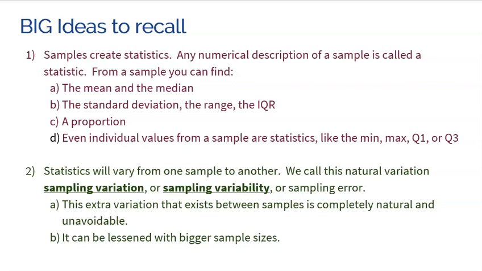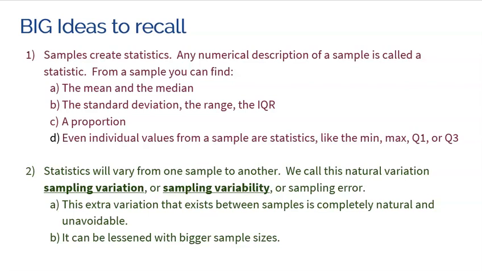So the big ideas that we need to understand before we can even process what's in this unit are these two big ideas. Samples create statistics. Any numerical description of a sample is called a statistic. From a sample, you could find the center, like the mean or the median. You could find a numerical description of how that data spreads, for example, standard deviation, the range, the IQR.